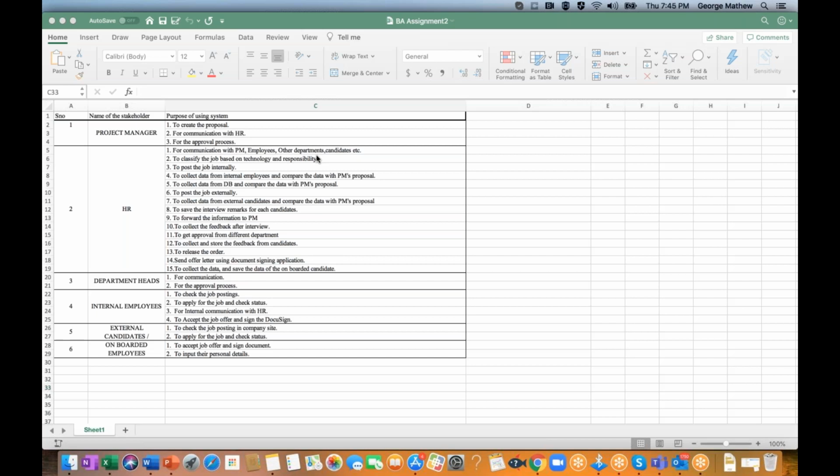When we talk about the stakeholders, we have the project manager, HR, and the department heads, the internal employees, the external candidates, and onboarded employees. When we talk about the project manager, they would be using the system to create the proposal form and submit it, for communication with HR, and for the approval process.